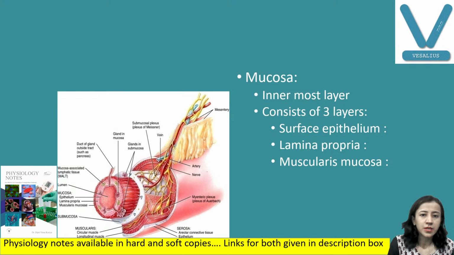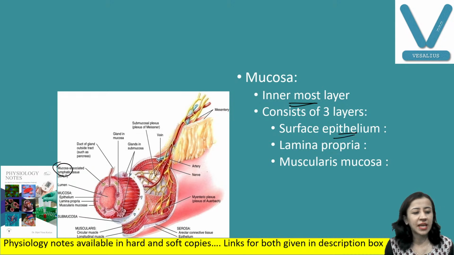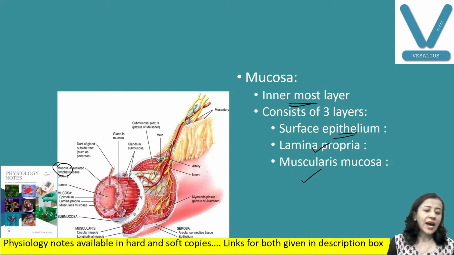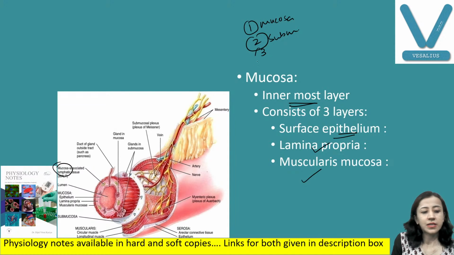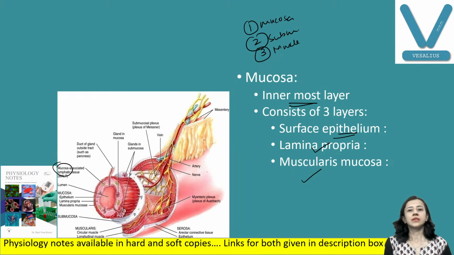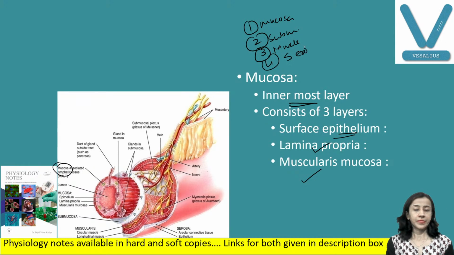This is your mucosa layer. Mucosa is the innermost layer, and as I told you, it has again three layers: surface epithelium, lamina propria, and muscularis mucosa. I repeat, four layers: mucosa, submucosa, muscle layer, and serosa.